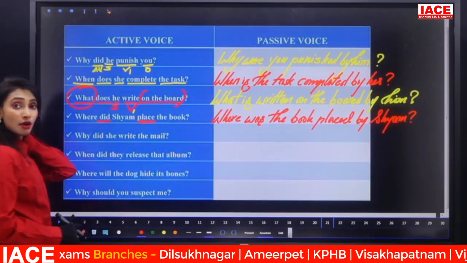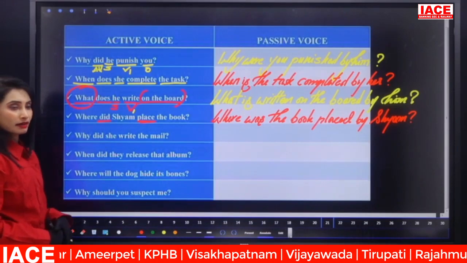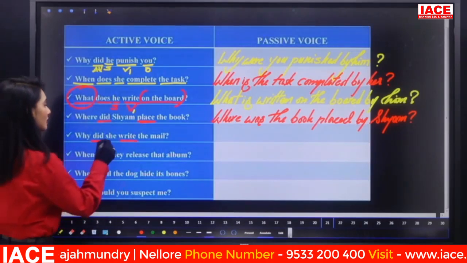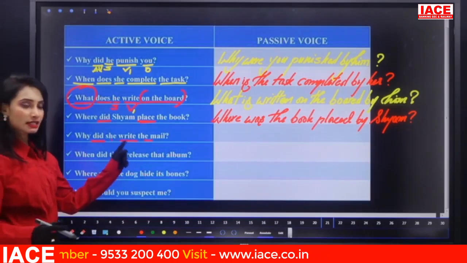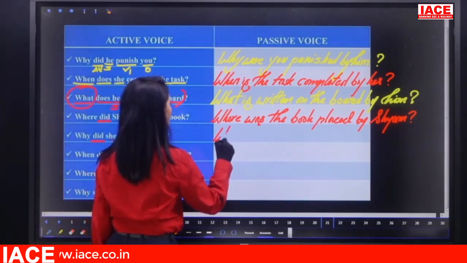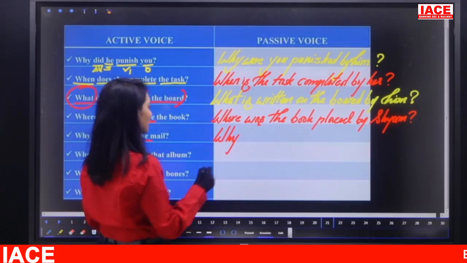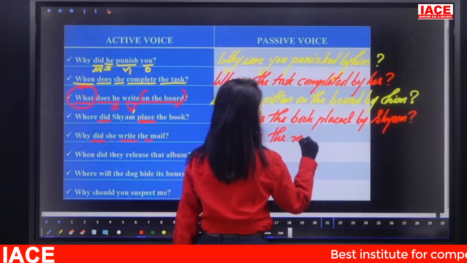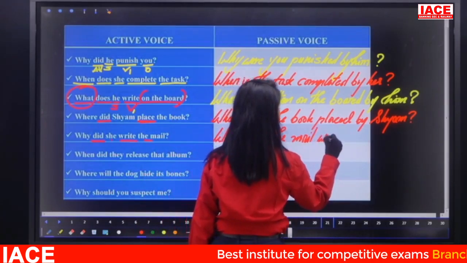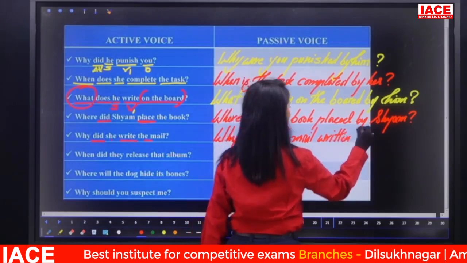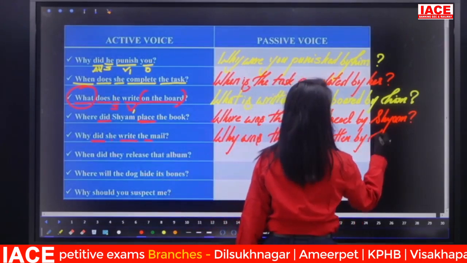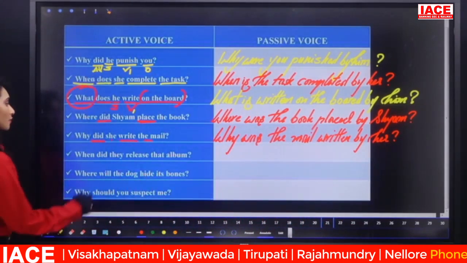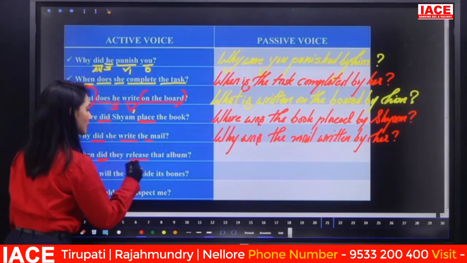Now look at the next one. Why did she write the mail? Did plus V1 again. That means simple past. Here she is the subject, the mail is the object, and the object is singular. So again start with the question word. Why? So the mail is singular. Was the mail written by her? Right. Now look at this one. When did they release that album? Again, did plus V1. Simple past.